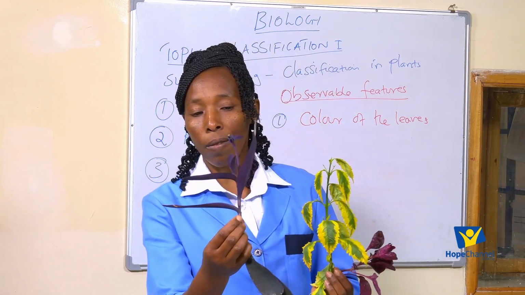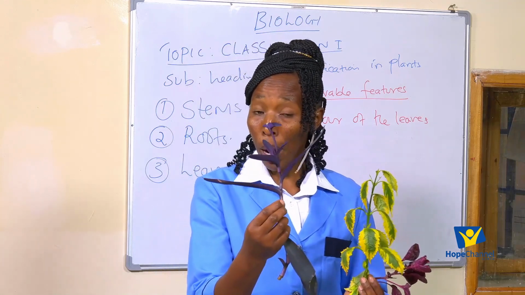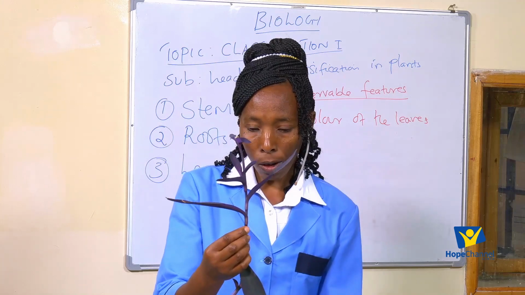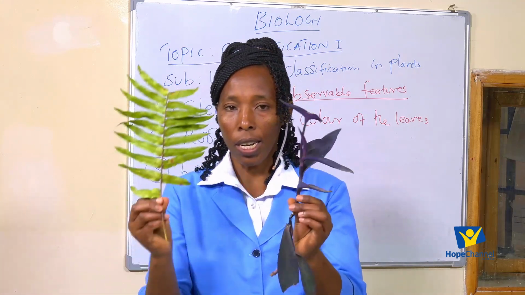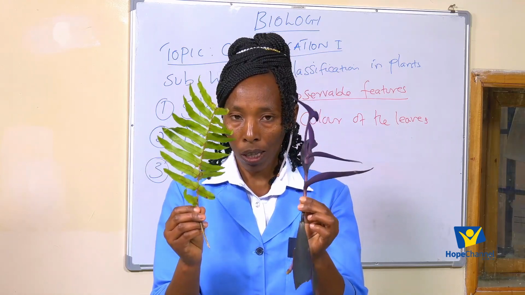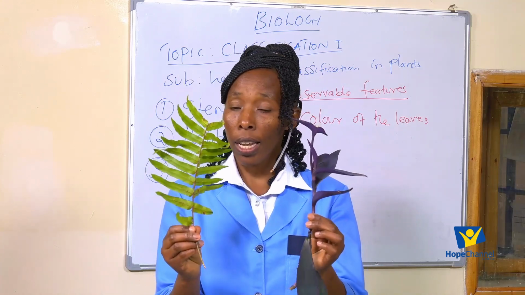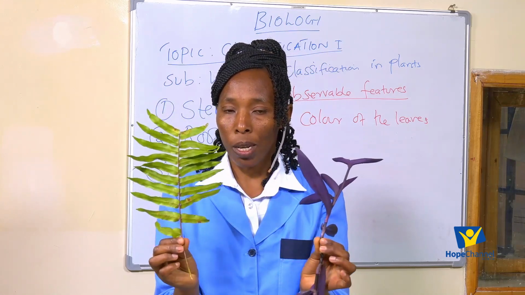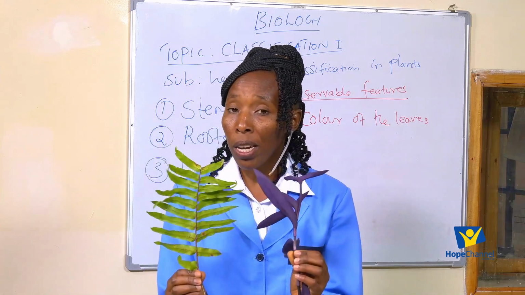Student, what is the color of the leaves? The leaves are purple. So it means this purple and this green, if I was to put these plants into taxa, then they should not be in the same taxon because their colors are different. So remember we are discussing observable features, something that we can see.